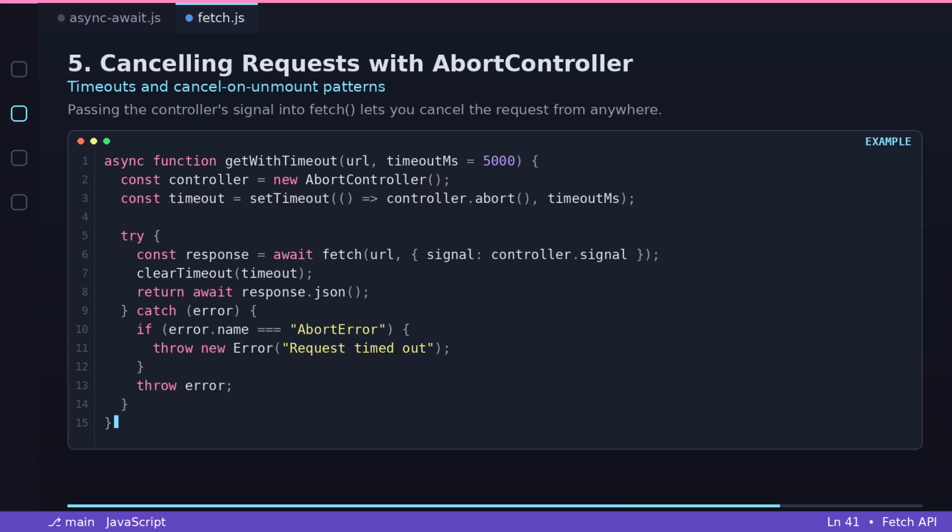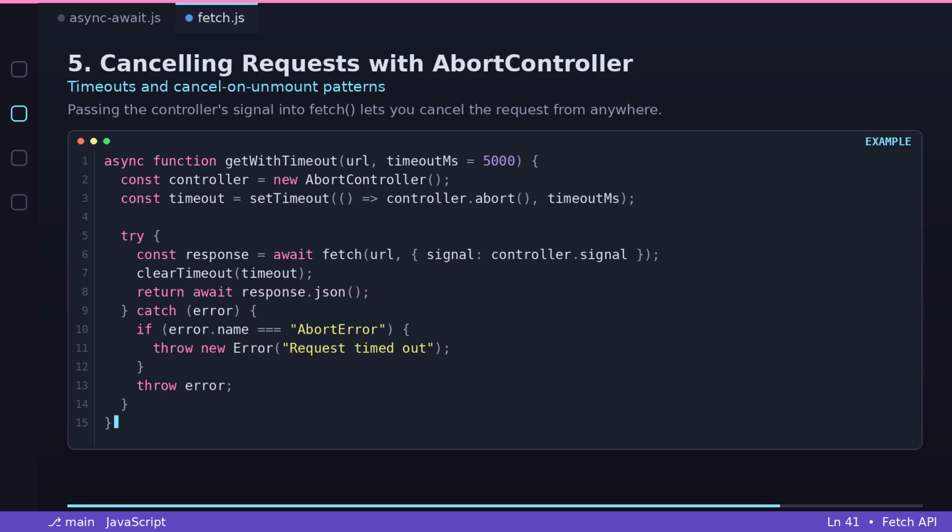5. Canceling requests with AbortController. Sometimes you need to cancel a request, a timeout, or a component unmounting before a request finishes. AbortController handles this cleanly. Async function getWithTimeout(url, timeoutMs = 5000).